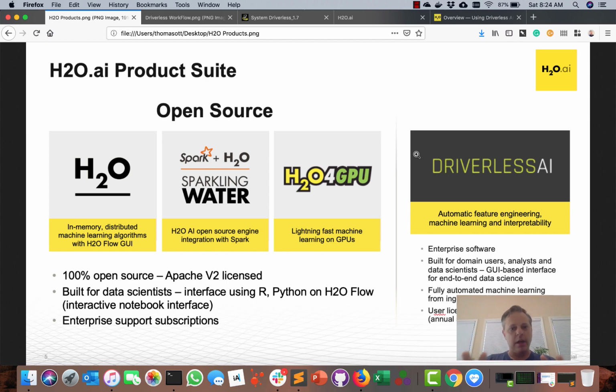All encompassed in that. But before we begin, I just want to show you two simple slides to show you where Driverless AI fits into the H2O ecosystem, and where it fits into the data science journey, or the data science flow. What you see here on the left, those three open source products, H2O, Sparkling Water, H2O for GPU, are all completely open source. You can download them, you can use them, you don't even have to tell us that you're doing that, which is a really cool thing.